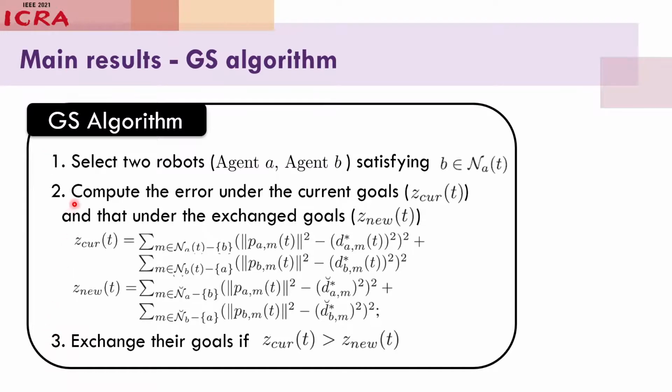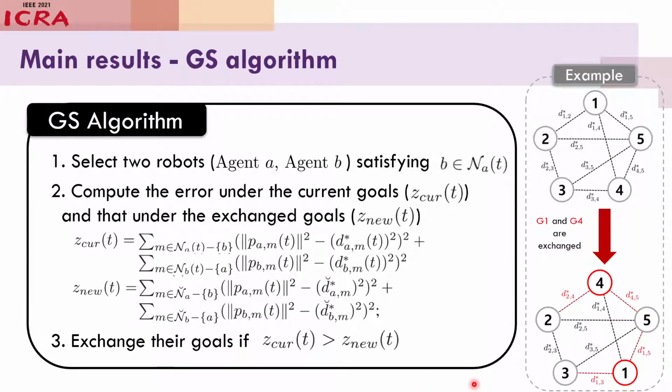In the first step, we select two robots, agent A and agent B. The next step is to compute the error under the current goals Z cur and the error under the exchanged goals Z new. And the final step is to exchange their goals if this condition is satisfied.